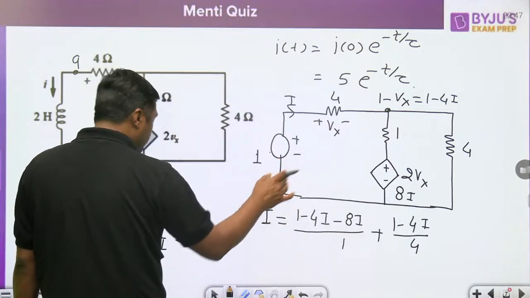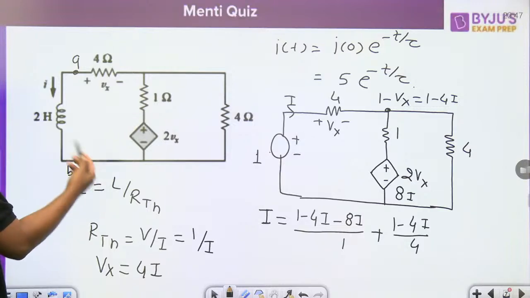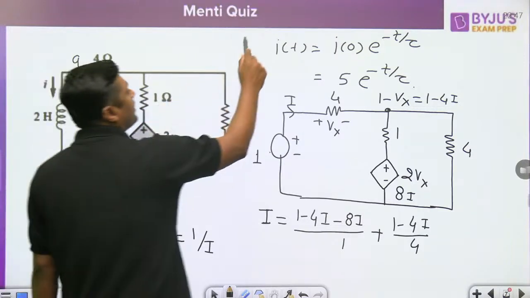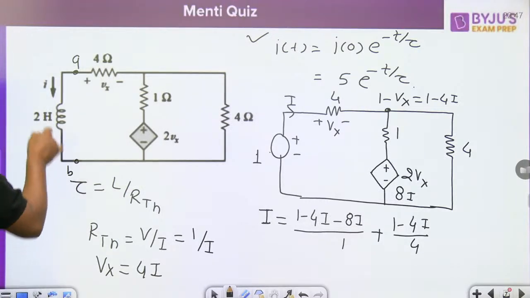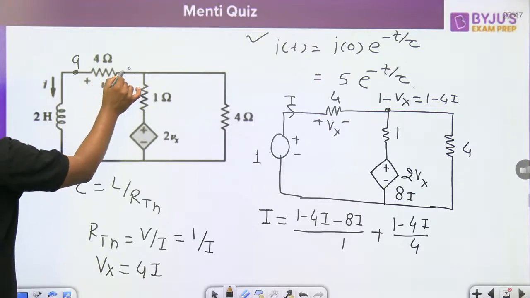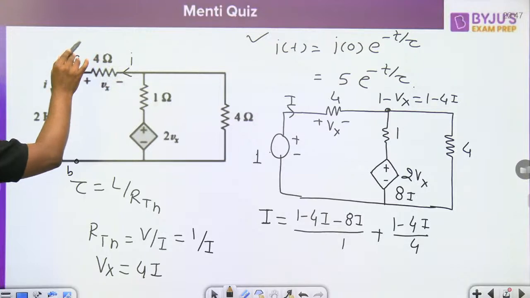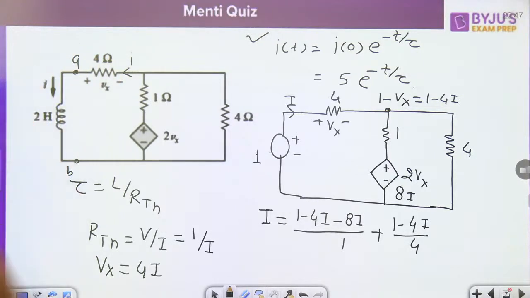That is the equation. From this you will get the 1 by I, from that you will get the time constant, and once you get the time constant you will get the value of I naught. I naught e raised to power minus t by tau. And what is the Vx here? Once you get the formula for I, what is the direction of the current? That is the direction of the current, and that's why that Vx will become minus 4 times of what? I. Minus 4 times of I.